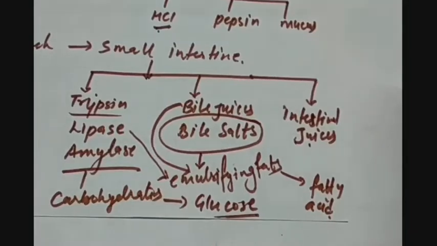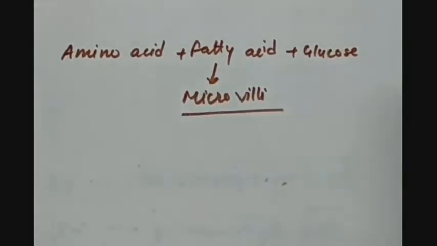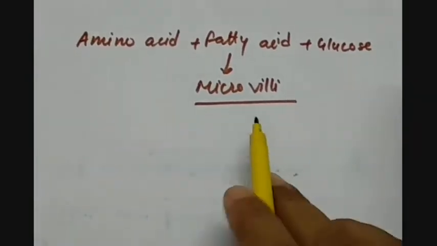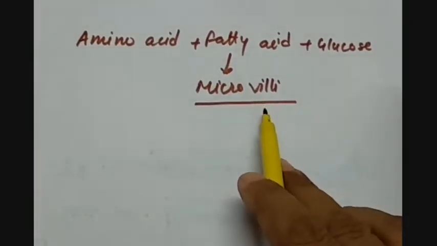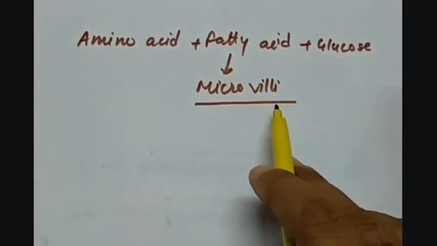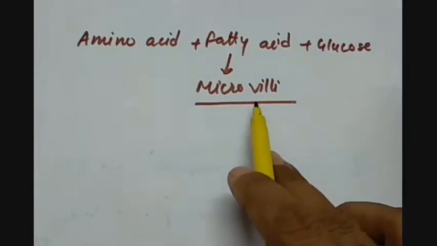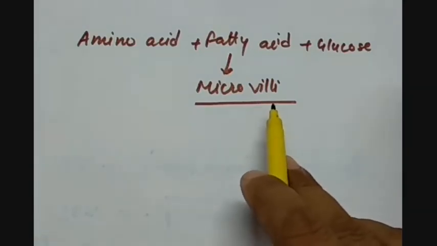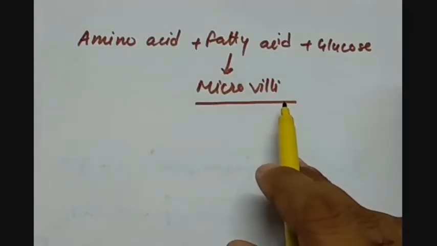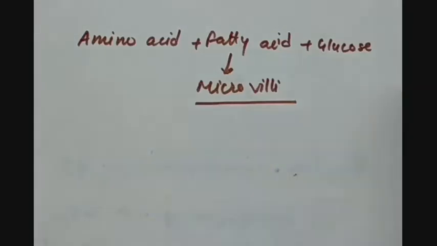These are the nutrients which are absorbed by the microvilli, which are finger-like projections on the inner wall of the small intestine, and they create a large surface area to absorb the nutrients from the food, and it has an abundance of capillaries of blood. So from here, the absorbed nutrients are directly added to the blood. So when the blood moves throughout the body, then the nutrients will be supplied to all the cells of the body. So this is how the nutrition takes place in human beings.